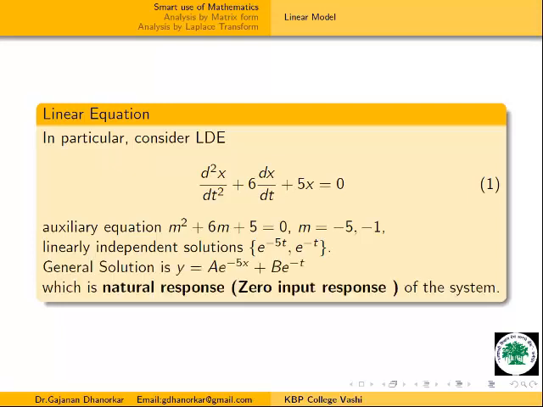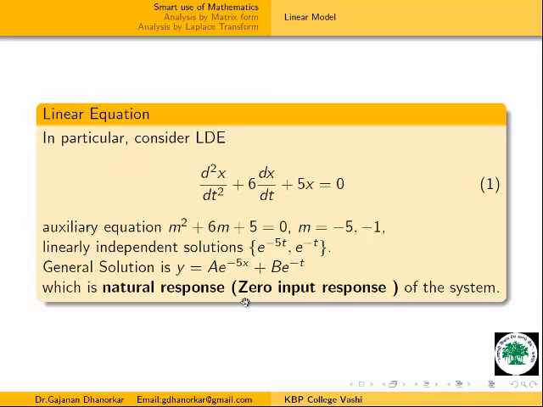Now, what is a basis? This is our solution, because we know these are distinct roots, and we get this solution. This solution is for the natural response, because we take the right hand side as 0, which is homogeneous, that is, 0 input response. From this 0 input response, we get the solution x is equal to a into e raised to power minus 5t plus b into e raised to power minus t, because x depends on the independent variable t. This is the natural response for this system.